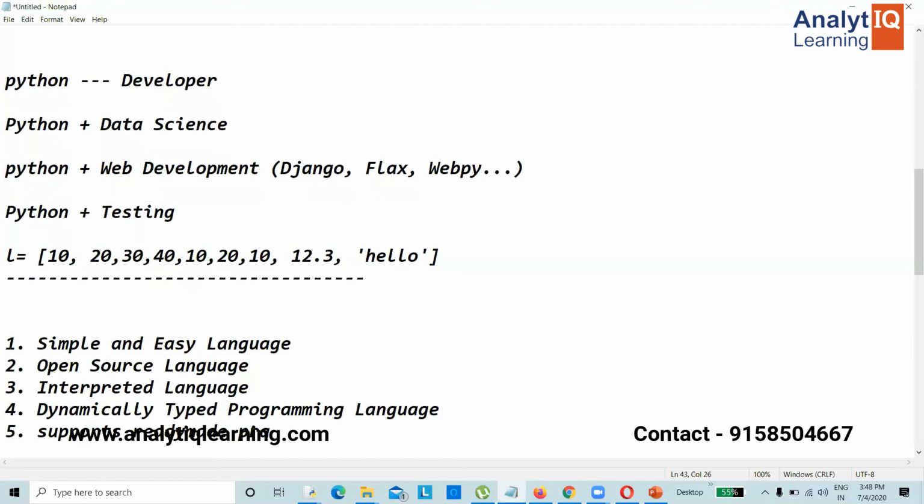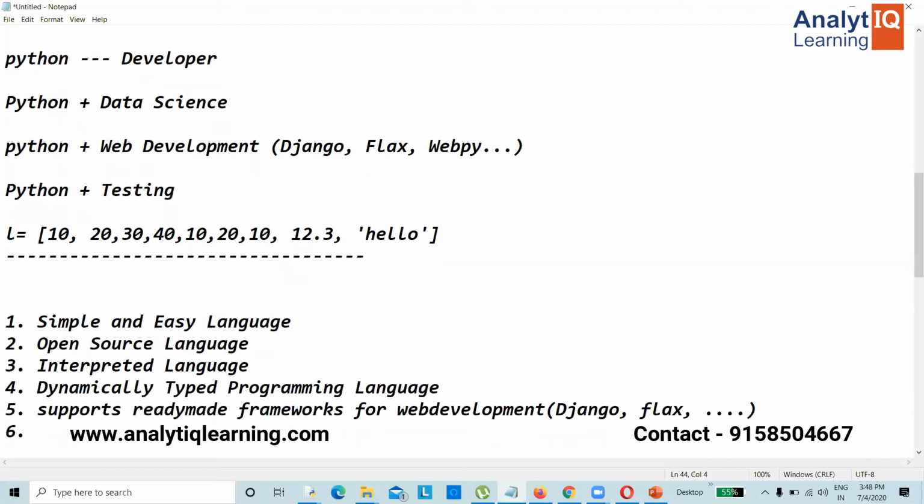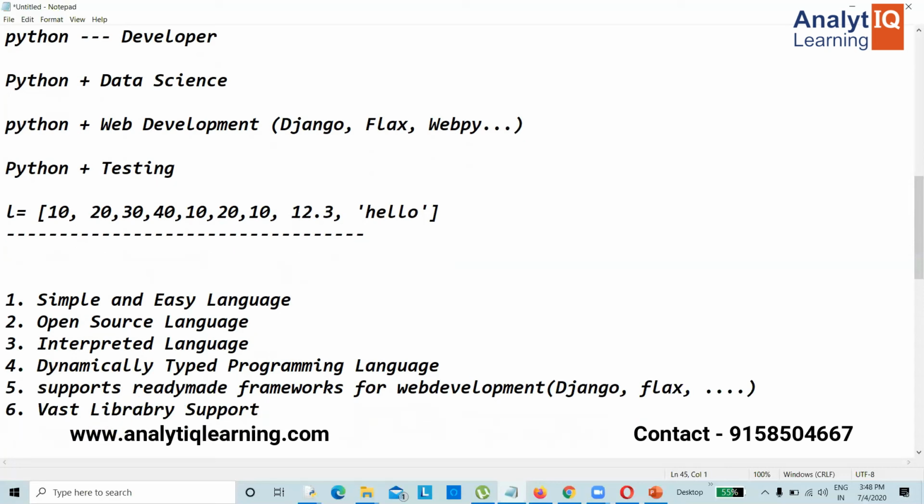So Instagram, do you know it? Have you heard the name Instagram? Yes, sir. Okay. So Instagram was developed based on Python, like Django, Flask, etc. Next one, vast library support. Huge community support.